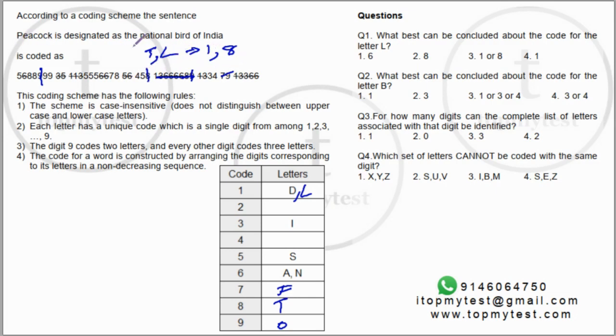Okay, what else do we have? We have a peacock here. There are 2 C's. There are 2 9's available.